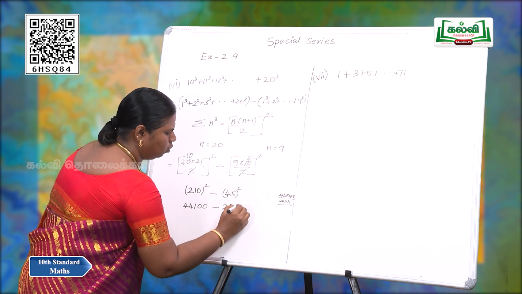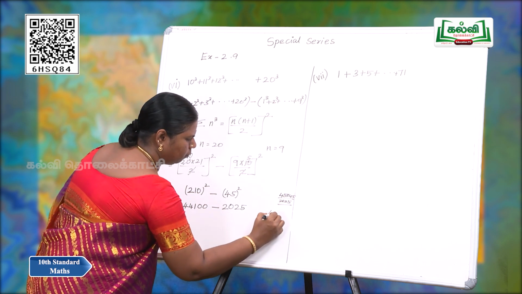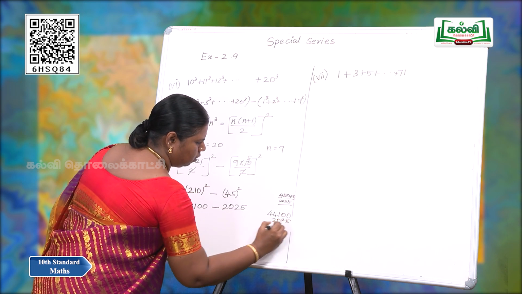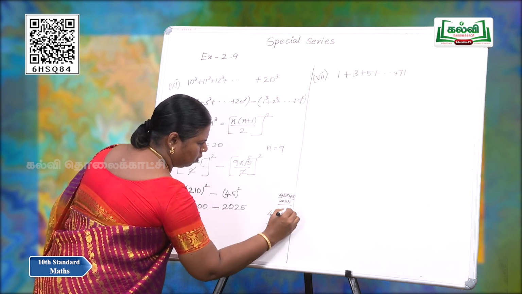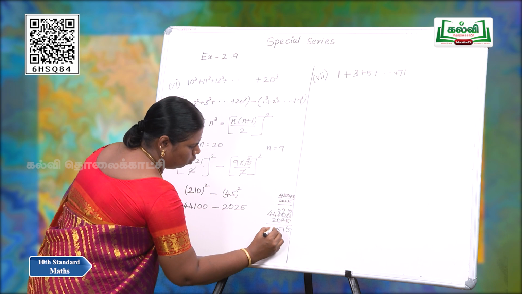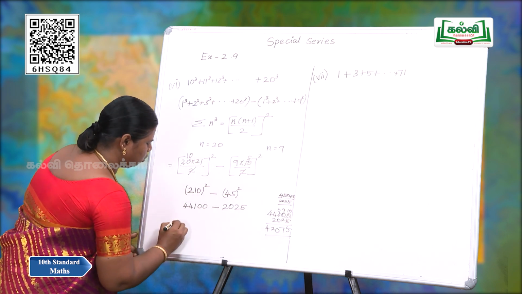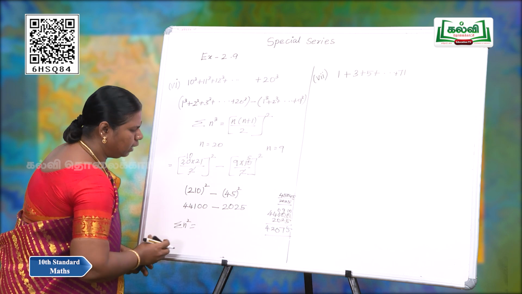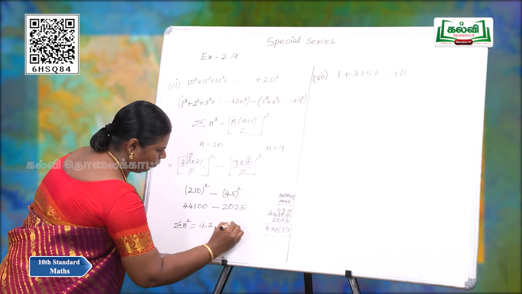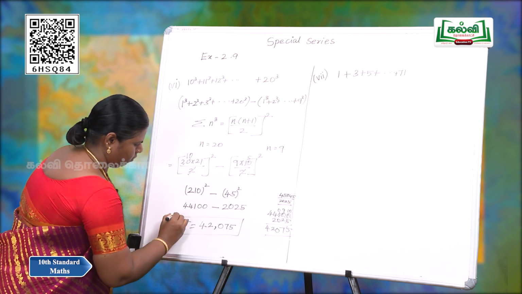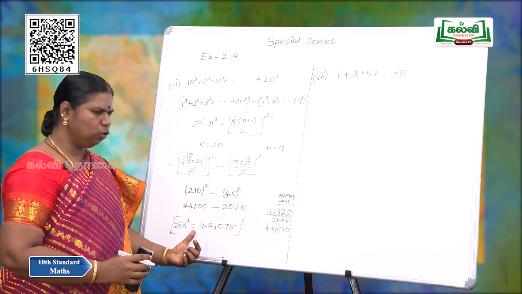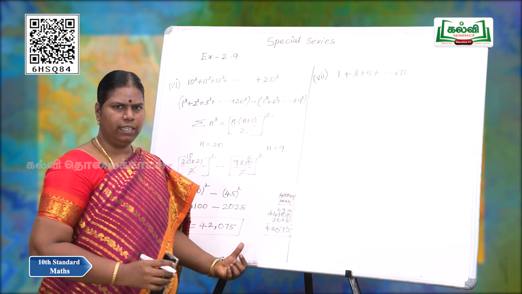So, 2025 on subtraction. The solution is sigma n square is equal to 42,075.